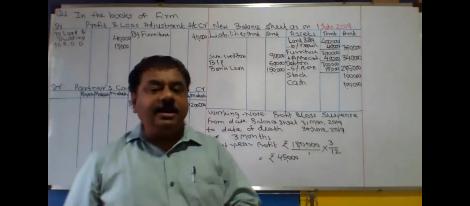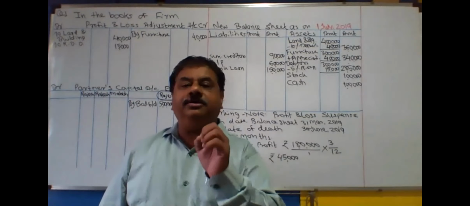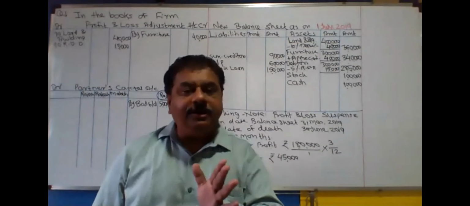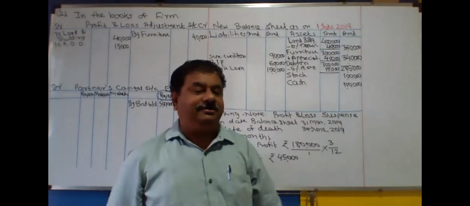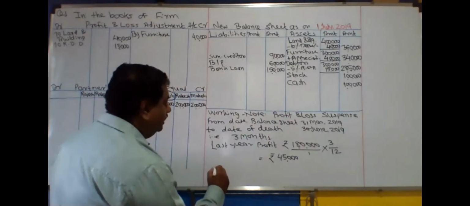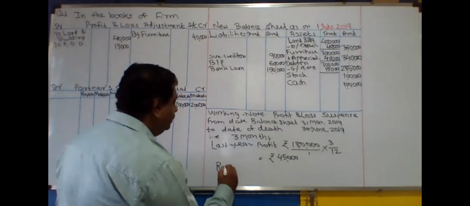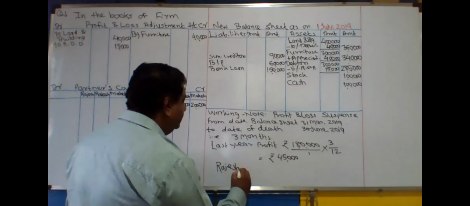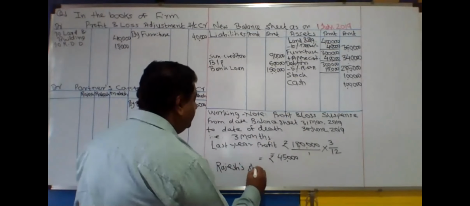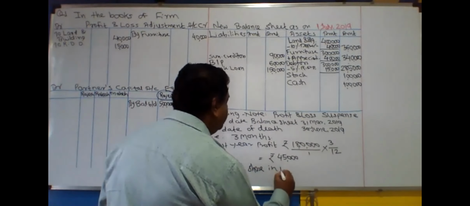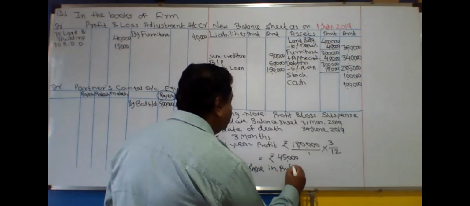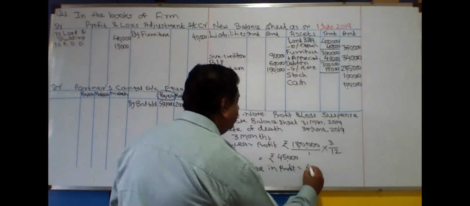3 4s are 12, and 1,80,000 upon 4, you are getting the amount 45,000. This is 3 months profit. Out of that, we are going to calculate only Rajesh's share in profit. बस राजेश का ही शेयर निकालना है.